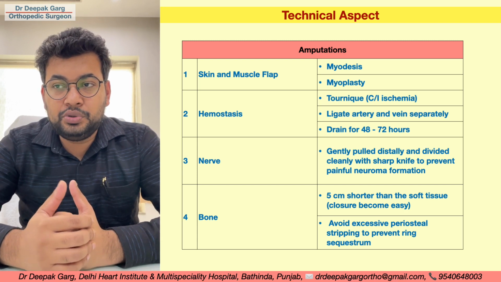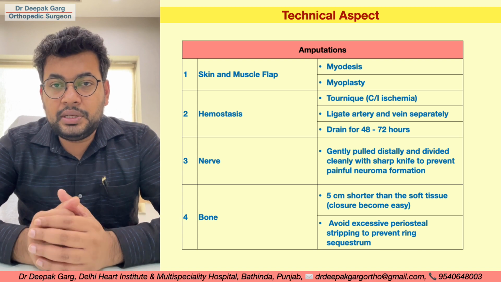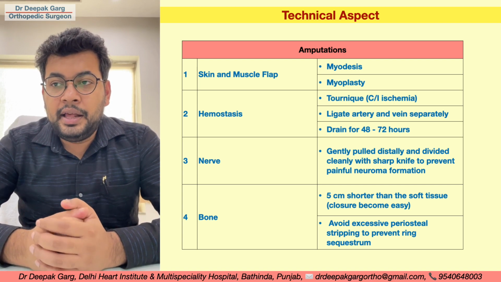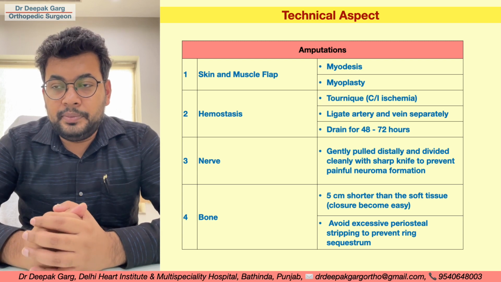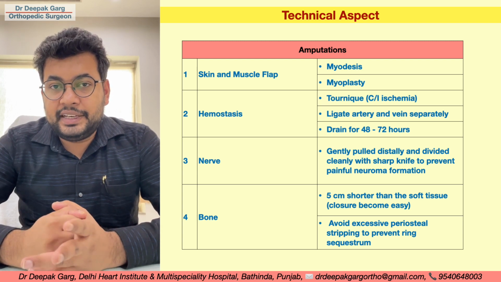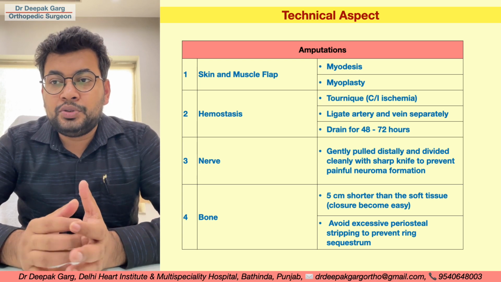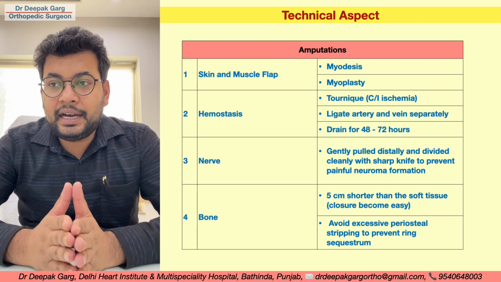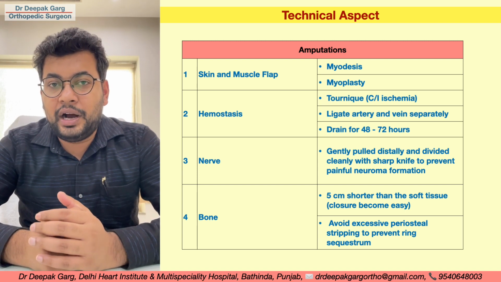For hemostasis we use a tourniquet, but tourniquet is not usually used in cases of severe ischemia, and we do not use the S-mark or limb elevation in cases of infection or malignant tumors when we use a tourniquet. So we will ligate arteries and veins separately, and we will keep a drain for 48 to 72 hours.